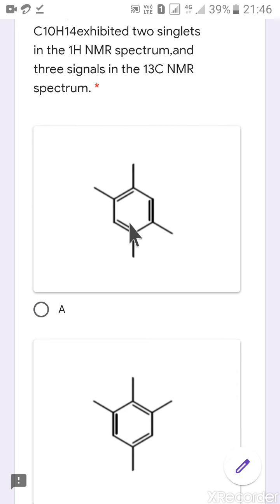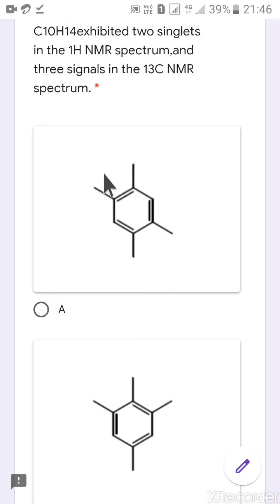So first option, let's check with the first option. These 2 and these two, total 4 methyl groups, will show a singlet, as this is a symmetric molecule. All the 4 methyls will show one singlet, and these two CH will also show one singlet. So this is showing 2 singlets in H1 NMR.